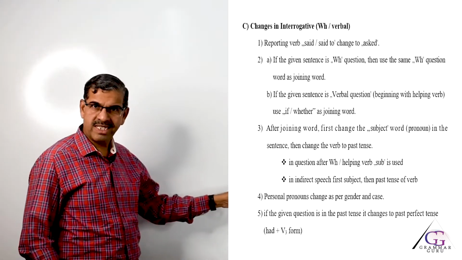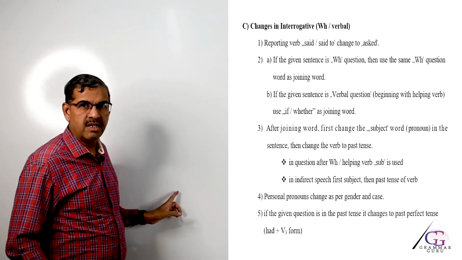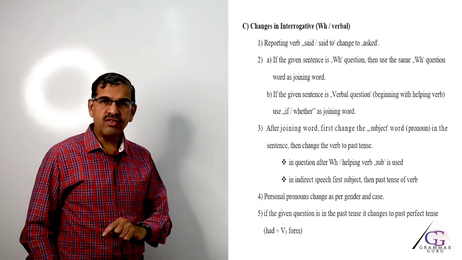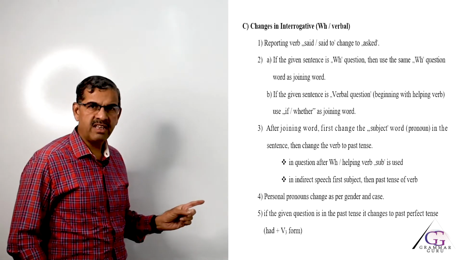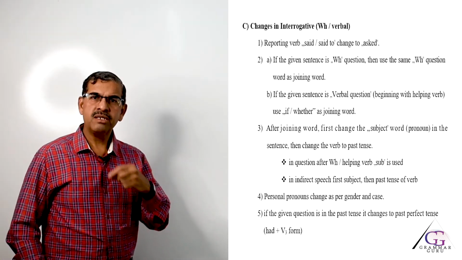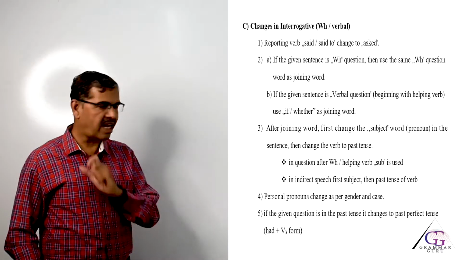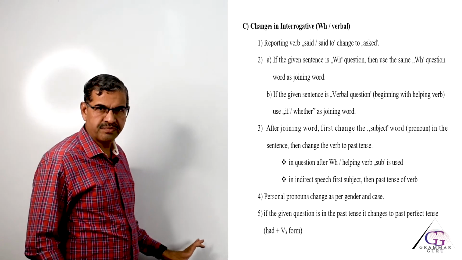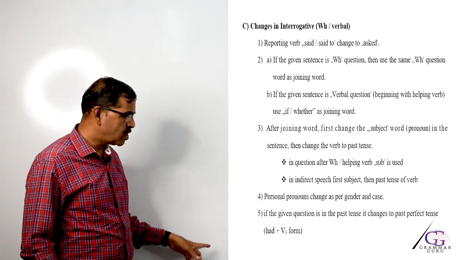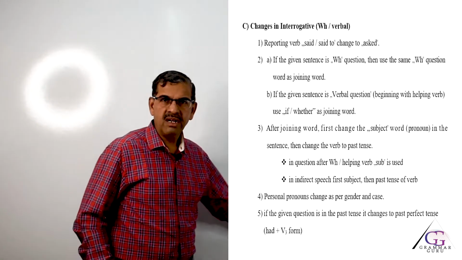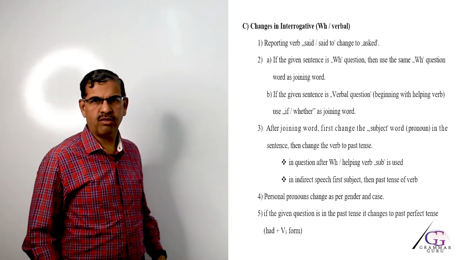So, personal pronouns will change as per gender and case. Then the next rule is number 5, and that is if the given question is already in the past tense, then it will change to past perfect. So, if the given sentence already has saw, then it will change to had seen. And the last rule, the sixth one, is very important: make sure that you use suitable, correct changes in the reporting verb as well as in the joining words.